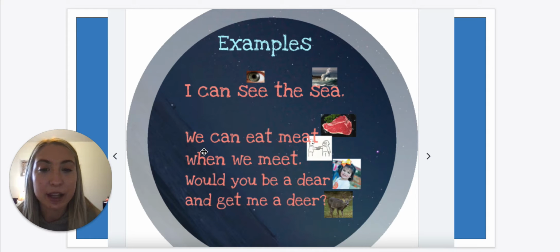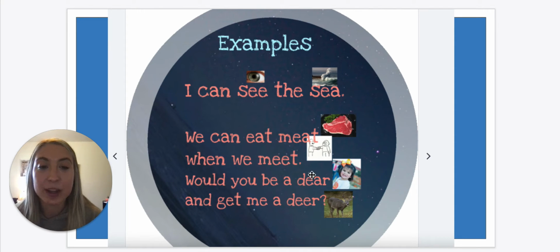So down here it says, we can meet when we meet. Oh, sorry. We can eat meat when we meet. So the two homophones are meet and meat. This is talking about food, meat, like a hamburger or steak, and this is talking about when two people get together and they meet. So again, they sound exactly the same when we hear them, but they're spelled differently and they have different meanings.